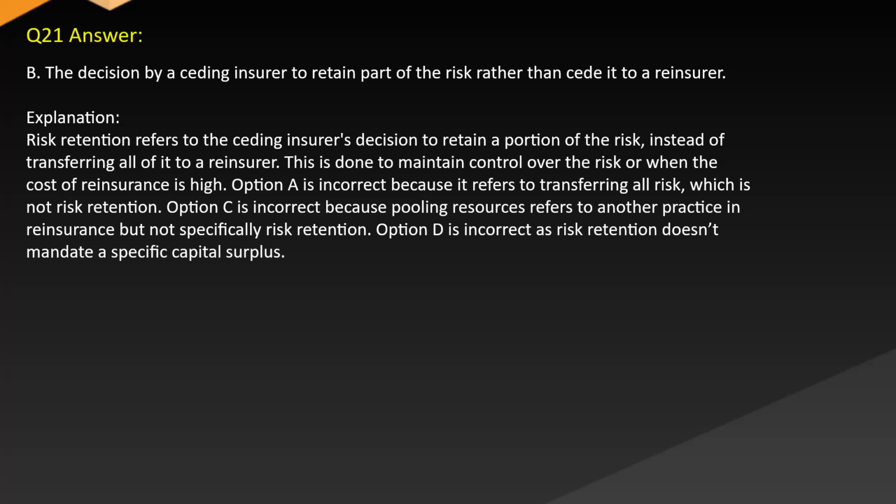Option A is incorrect because it refers to transferring all risk, which is not risk retention. Option C is incorrect because pooling resources refers to another practice in reinsurance, but not specifically risk retention. Option D is incorrect as risk retention doesn't mandate specific capital surplus.